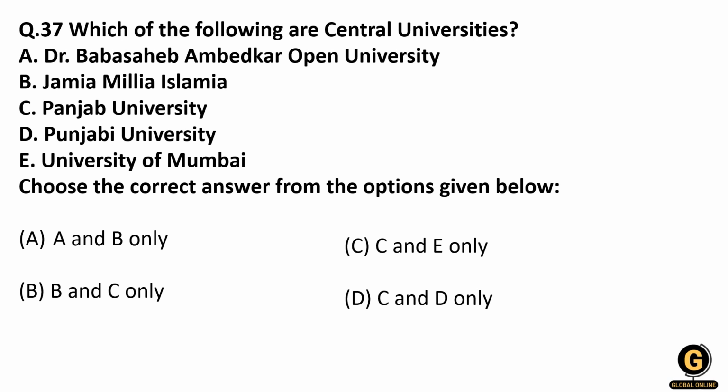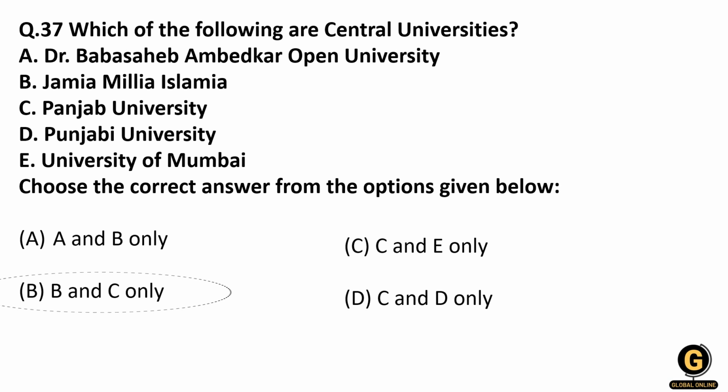So if you look at these options, Dr. Babasaheb Ambedkar Open University is in Gujarat. It is a state university. Jamia Millia Islamia is a famous university based in Delhi, and it is a central university. Punjab University is in Punjab, and it is a central university too. And then Punjabi University is in Patiala, so it is a state university. And University of Mumbai is a state university in Maharashtra. So correct answer here is B and C. Remember, B and C. Right.